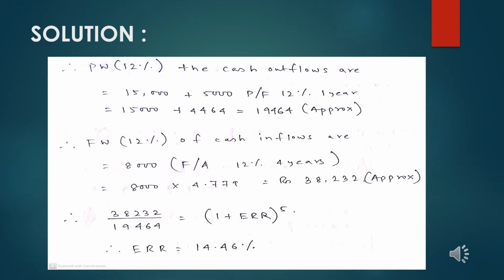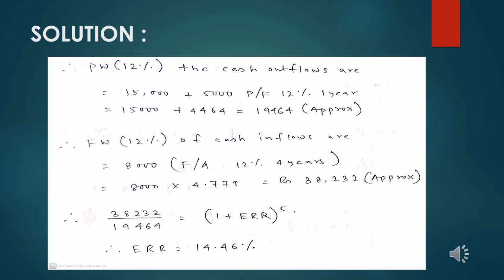The 5,000 figure is a one-off figure which is not continuing in the further periods, so it can be treated as a future worth which needs to be transferred back to present worth with the help of 12% and 1 year. The addition gives us a cash outflow figure of approximately 19,464.